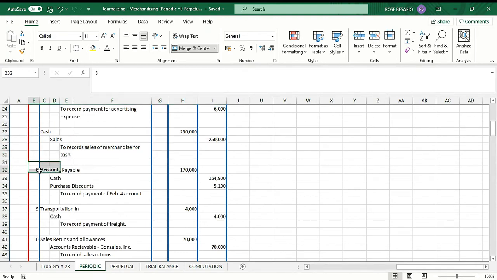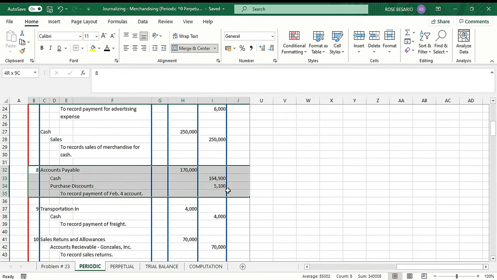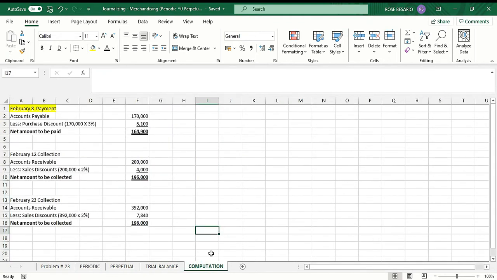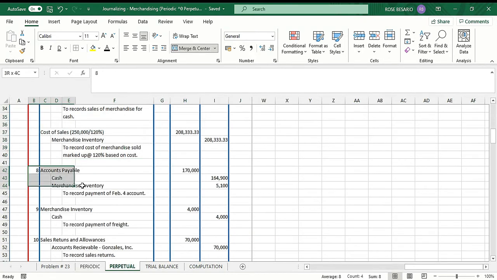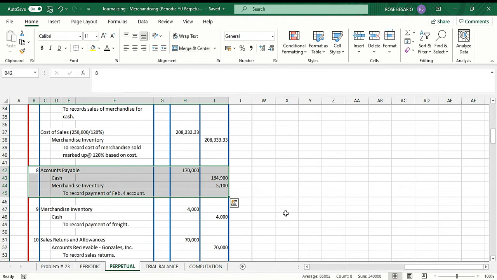So to make the journal entry, our debit is accounts payable 170,000. Our credit is cash 164,900, the net amount, and then purchase discounts of 5,100. And then under the perpetual inventory system, we have the same journal entry.